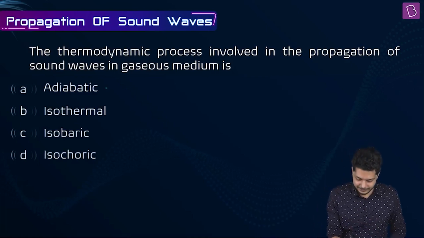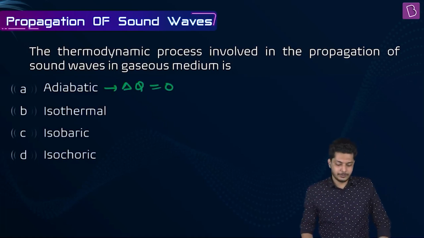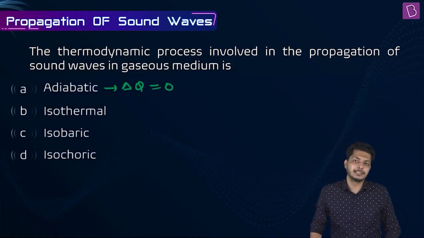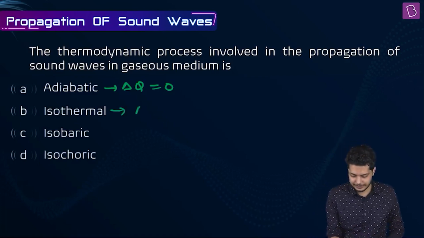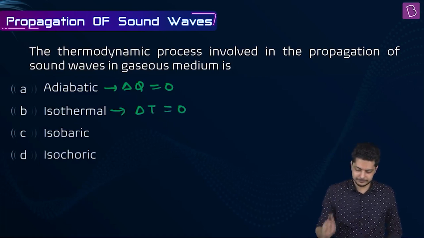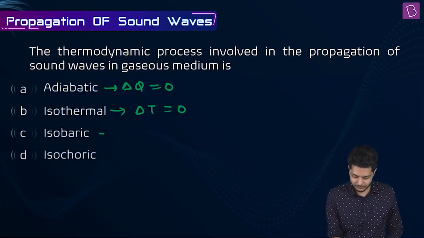That is why we can say del Q is equal to 0. What about isothermal? The temperature remains constant. Temperature is not going to change. So, del T equals to 0. Isobaric. In isobaric process, the pressure is going to remain constant. It is not going to change. That is why del P equals to 0.